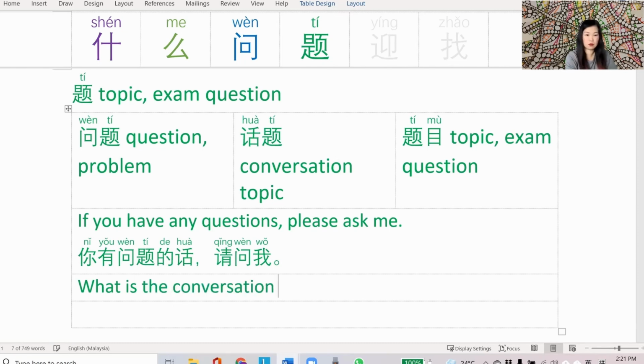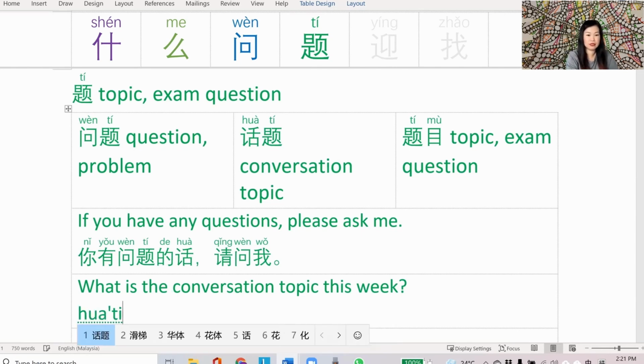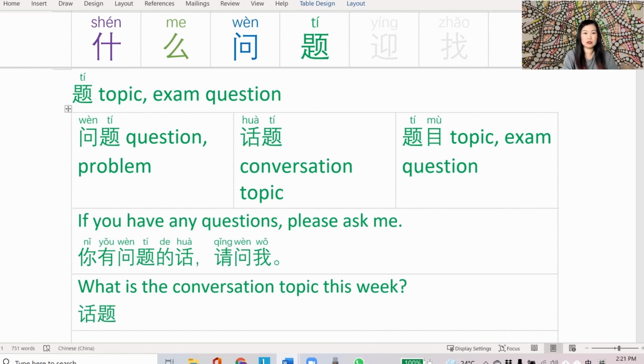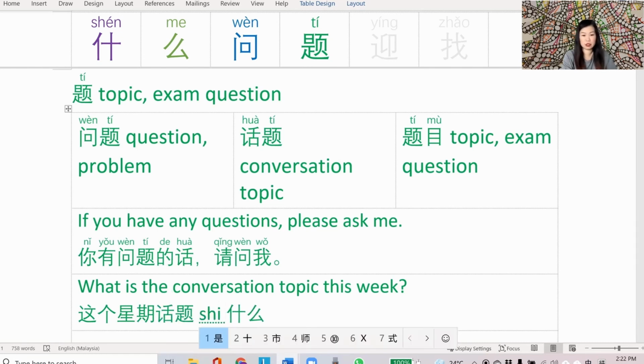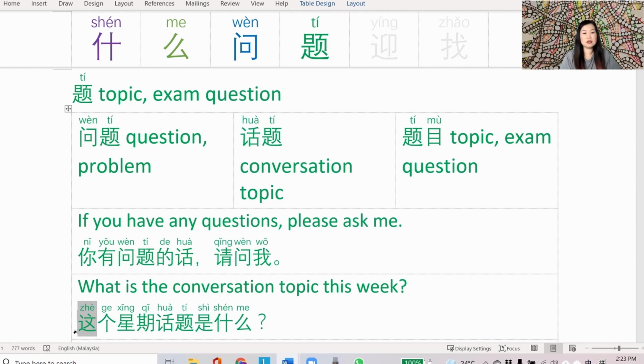Next sentence, let's make it a question. What is? Here you go, something very simple. So conversation topic 是话题. So let me write that down first. 话题. What is we just covered a few moments ago 是什么? And this week is 这个星期. 什么话题这个星期? It sounds totally wrong because the sentence structure in 中文 is different from English, so I need to restructure it to say 这个星期话题是什么? Pop the thingy on. Let's read that back. 这个星期话题是什么?